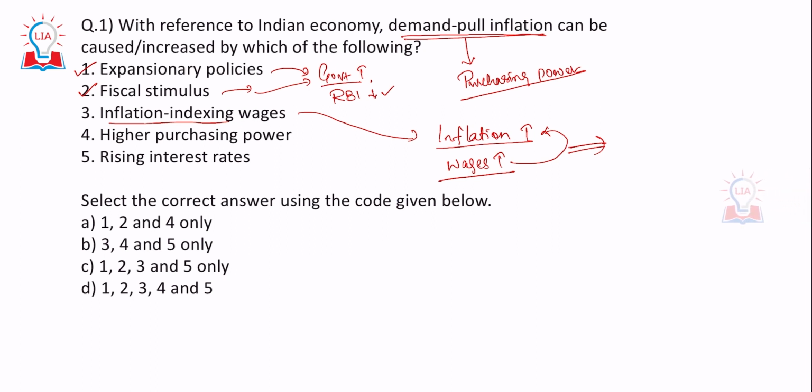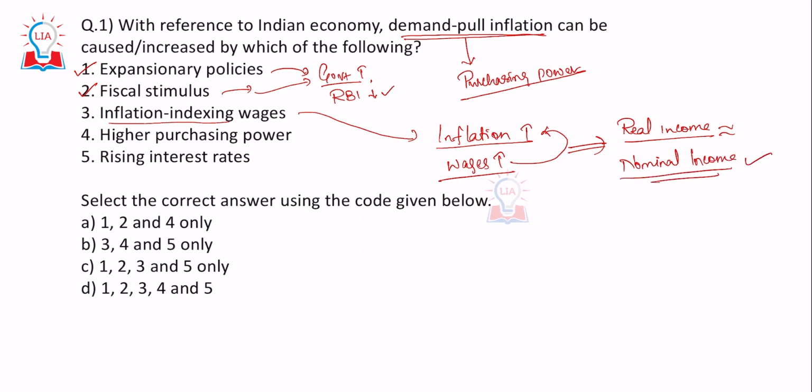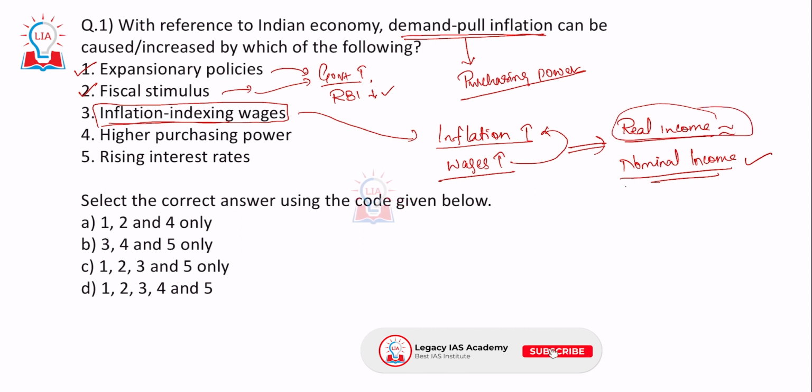So it essentially means that the real income would remain the same, whereas their nominal income would be increasing. In real terms, their purchasing power would not increase because of inflation indexing of wages. Their real income still remains the same, though their nominal income may increase. So option 3 is not right.